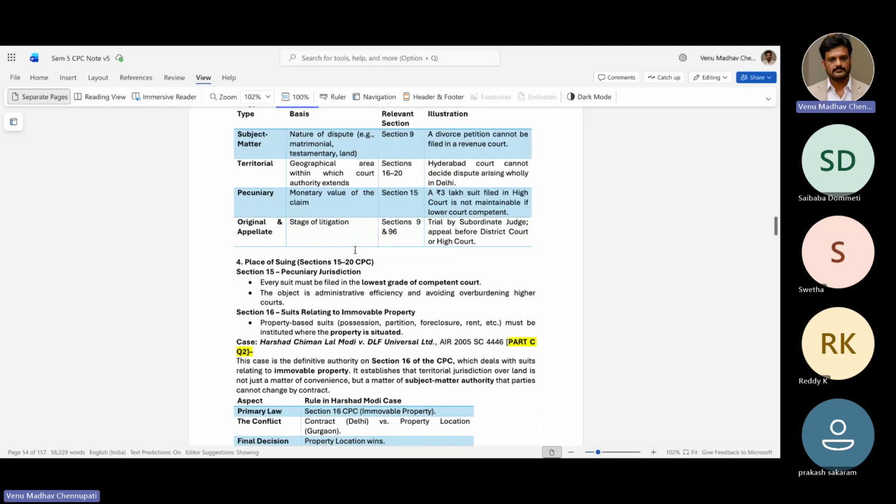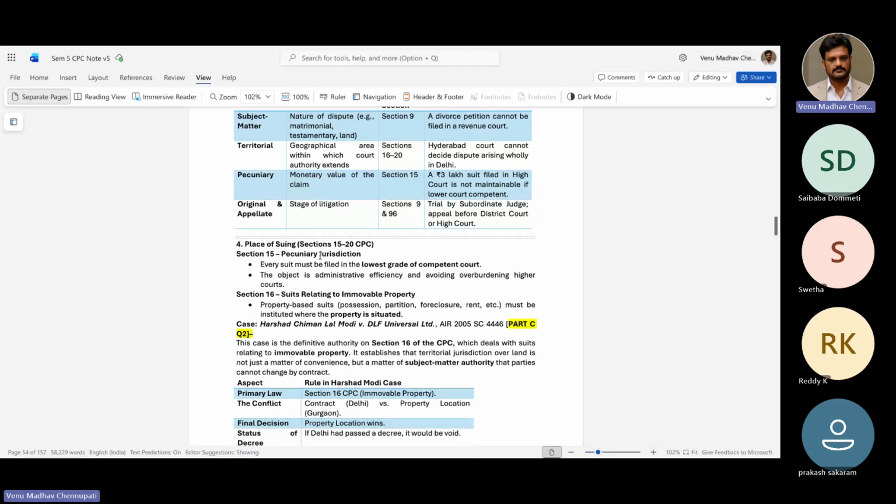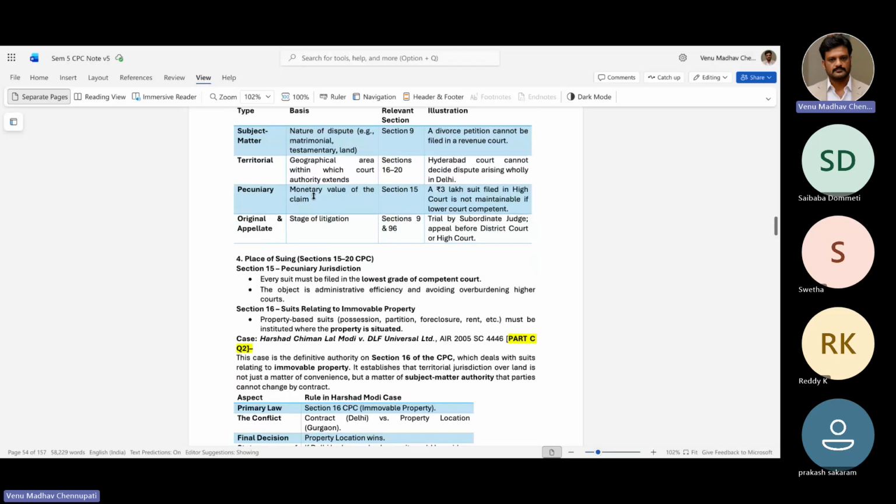Pecuniary is the monetary value of the claim. A 3 lakh suit filed in the High Court is not maintainable if the lower court is competent. And then the final one is original and appellate, the stage of litigation. Section 9, Section 97: trial by subordinate judge, appeal before district court or high court. So who is the original and appellate court at different stages of litigation, we have to understand.